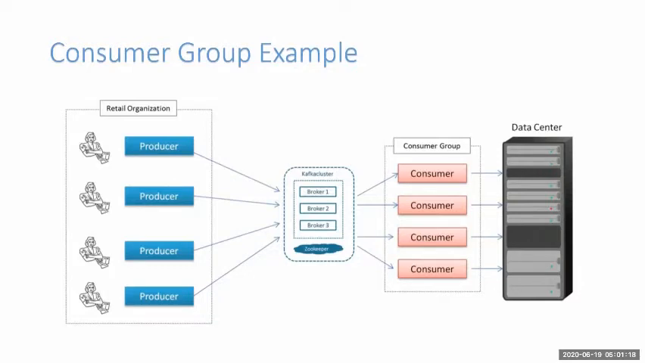So each consumer will process each partition message and store it into the data center. So it becomes very scalable. Apache Kafka transmits millions of messages or records from the producer to the destination in real time with the help of the scalability it provides, like you can create consumer groups and create clusters.